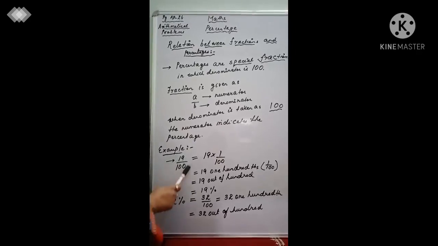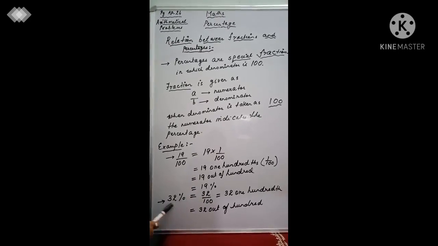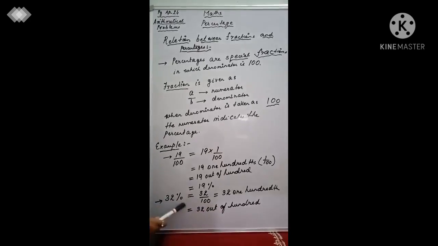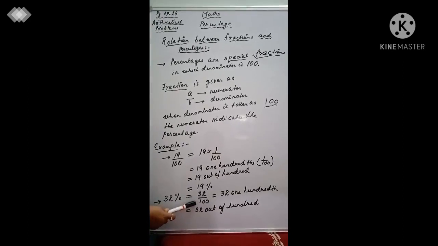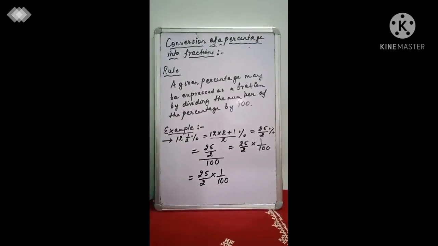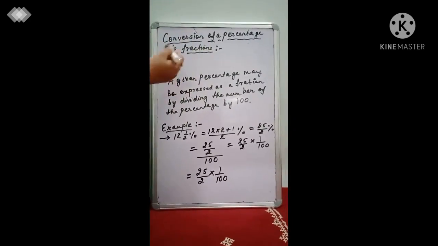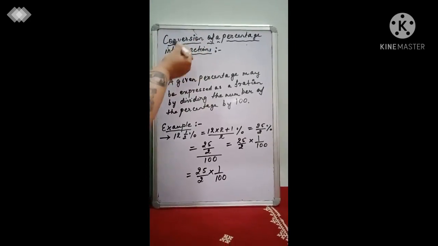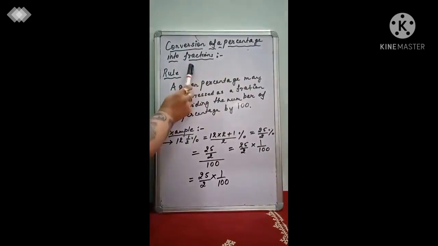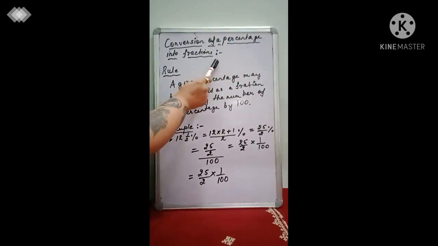So basically 19 by 100 can be converted into 19% like this, and this percentage can be converted into a fraction like this. So 32%, again, is a conversion into a fraction, and a fraction converted into a percentage. Is that clear, children? Now, the next topic in the percentage chapter is going to be conversions. You are given certain things and you need to convert. Over here we are going to learn how to convert a given percentage into fractions.